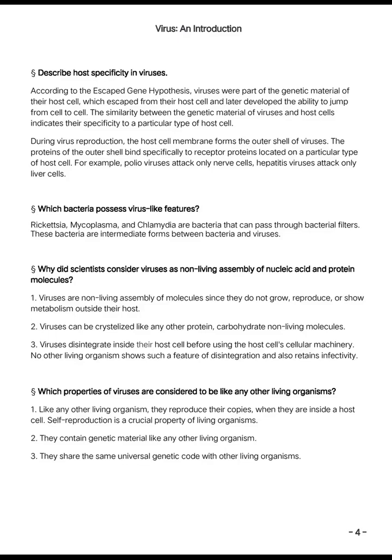Why did scientists consider viruses as non-living assembly of nucleic acid and protein molecules? 1. Viruses are non-living assembly of molecules, since they do not grow, reproduce, or show metabolism outside their host. 2. Viruses can be crystallized, like any other protein, carbohydrate, non-living molecules. 3. Viruses disintegrate inside their host cell before using the host cell's cellular machinery. No other living organism shows such a feature of disintegration and also retains infectivity.